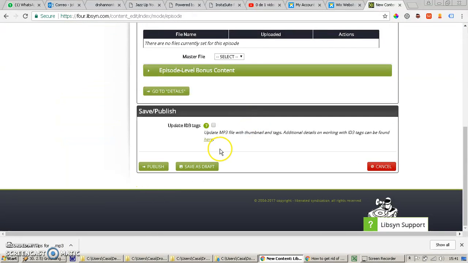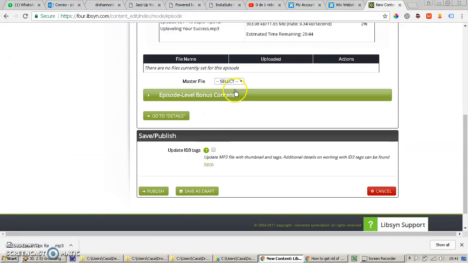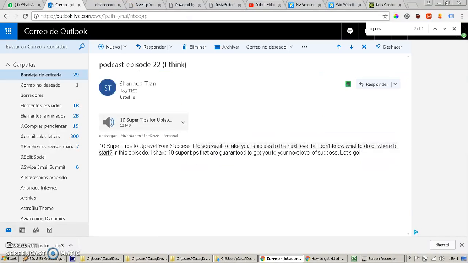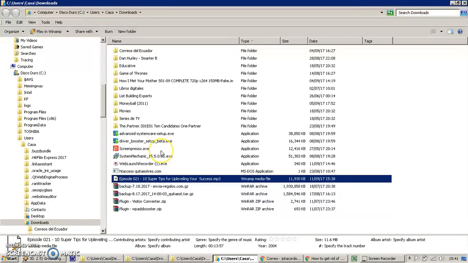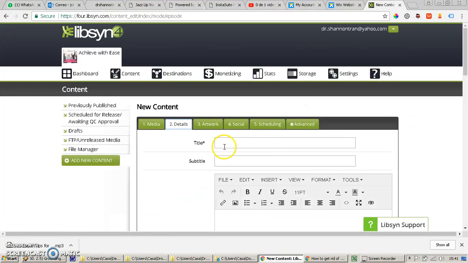And then I go to the second part, media. You have this, which is basically you leave it like this. There is no problem here. In details, I am going to copy this. So I just put here copy. I'm going to copy that title, and I'm going to fix this space that was here. The subtitle, I copy the same thing.